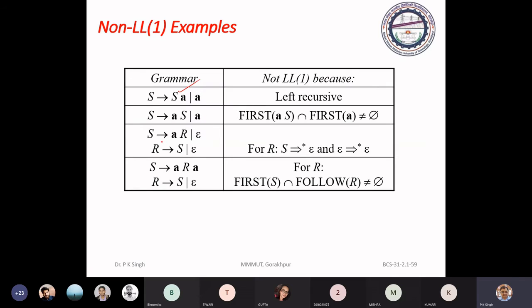If we have a production like this, then again first of S is A and follow of S is follow of R.